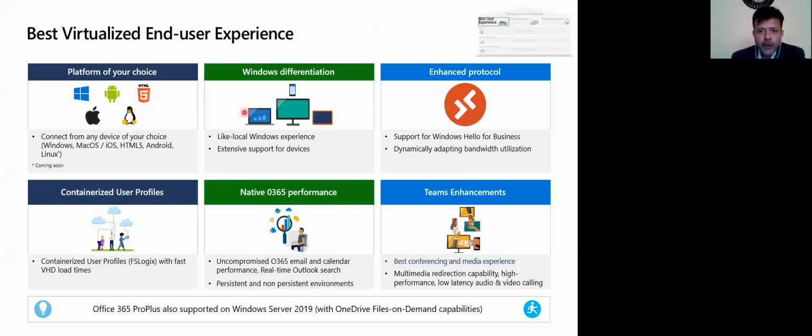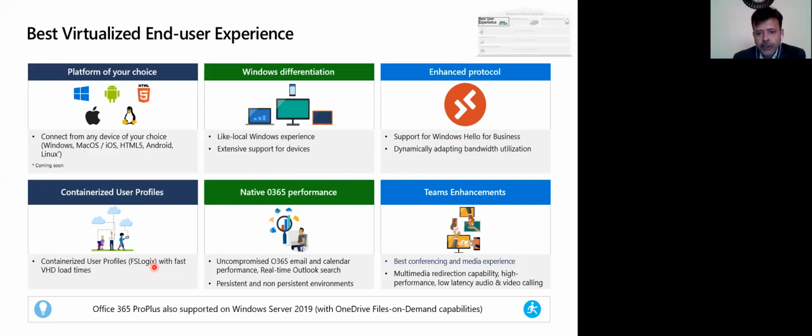Right, so the Windows differentiation, right? You get a very similar experience to Windows, and you get extensive support of devices. The enhanced protocol, right? If you want to use security like Windows Hello or dynamically adapting bandwidth utilization, everything is optimized for Windows Virtual Desktop. And then you get the containerized user profile using FSLogix. So all the profiles actually get attached to the local WVD, and you get a fast experience.